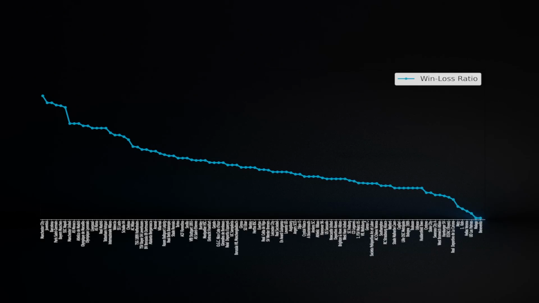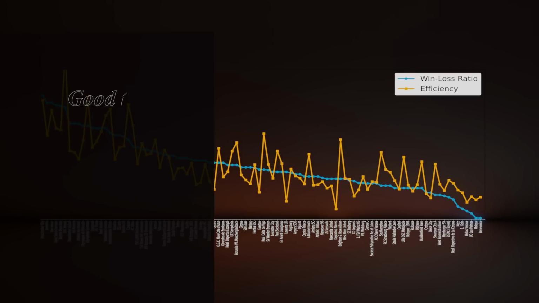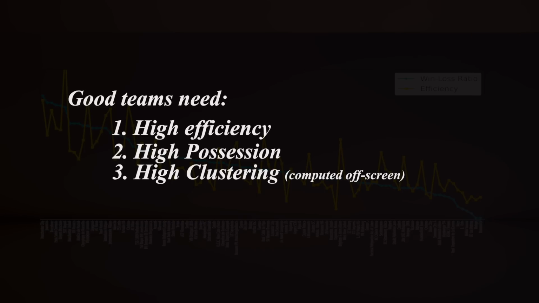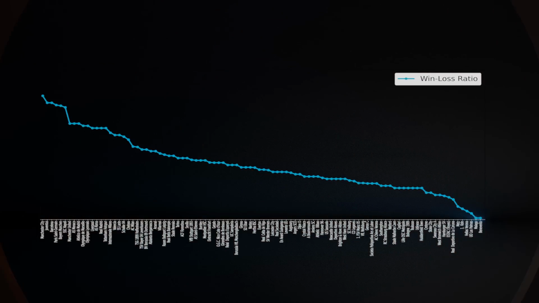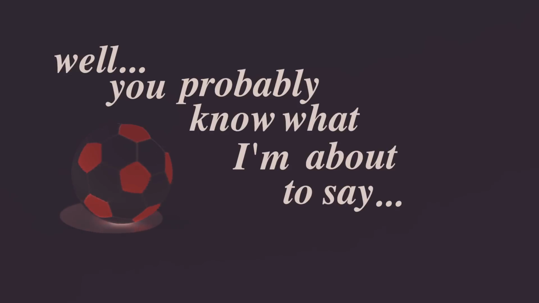The analogy isn't perfect, but it's not too bad either, and here's the efficiency plotted with the win-loss ratio, which, as you can see, they are fairly correlated. More efficient teams typically perform better, which would suggest that it's more beneficial for the team to work together than to have a single player pulling them. So it's a nice story. Teams with players that contribute equally to passing the ball between themselves many times are also likely to perform well. End of story. Right? Well, you probably know what I'm about to say.